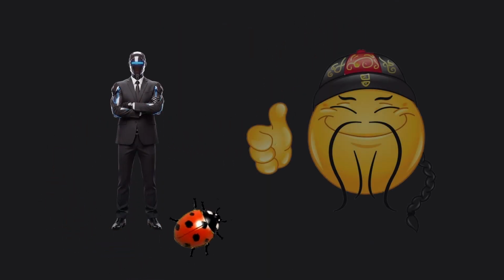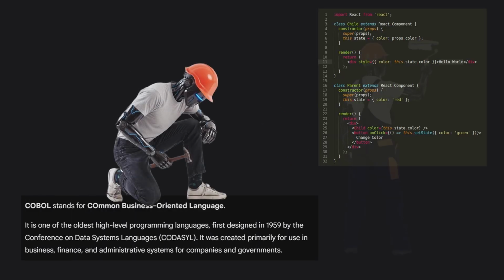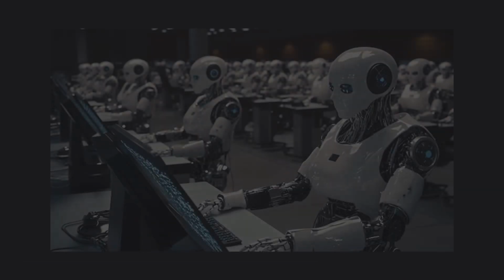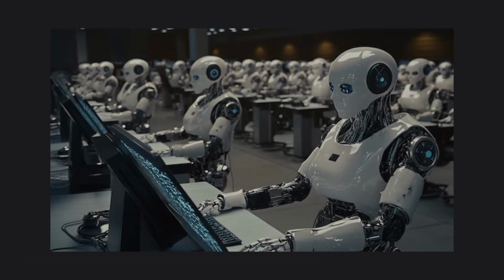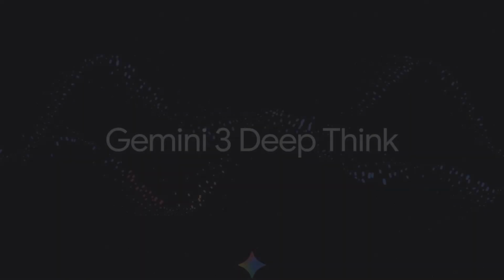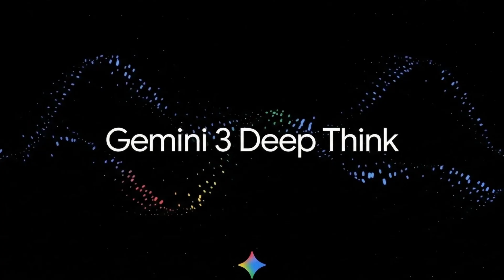But despite the bugs, the multi-agent workflow is a genuine productivity multiplier. You can have one agent refactoring your legacy COBOL while another agent builds a React frontend in a separate workspace. It's like having a team of junior developers who never sleep, never complain about the lack of snacks, and never ask for a promotion. Google even added a deep think mode for when you need the AI to solve actually hard architectural problems.